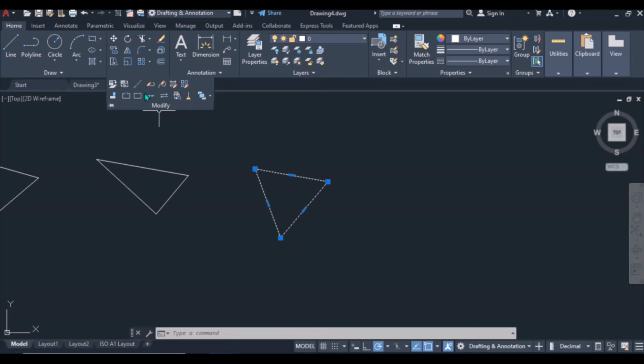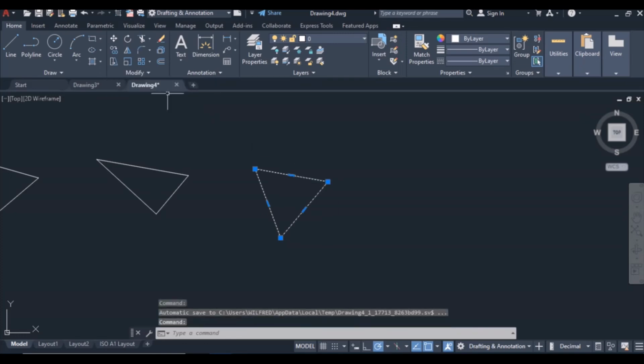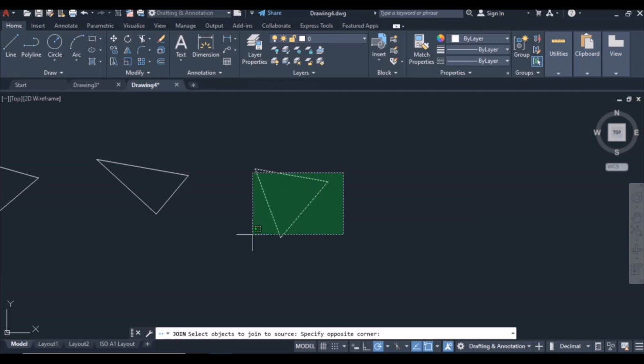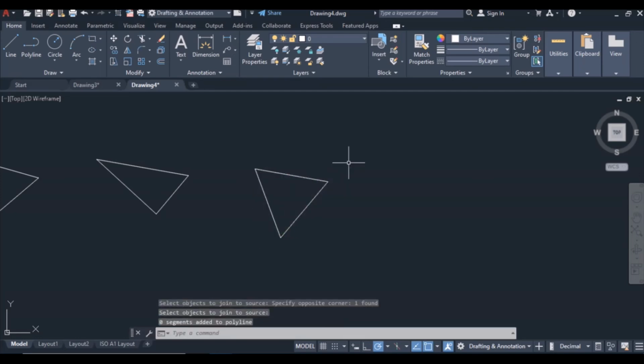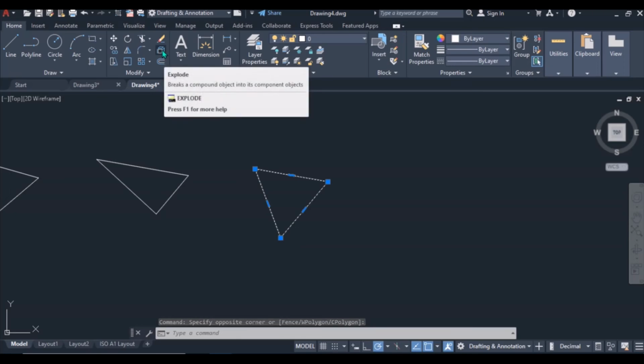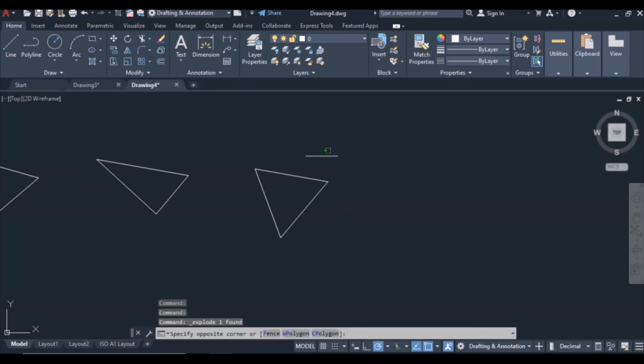So after clicking, it enables you to modify. When we join, all these objects will be one, and press enter. So when I select anywhere on this object, the whole of it will be highlighted. And I can do the exploding. To explode is to break this object into individual lines. So we just left click and drag to your left. This one is the explode command. Just click on explode. So when I select here, it will only select one line. It has exploded into individual lines.